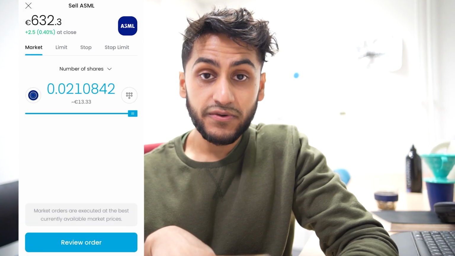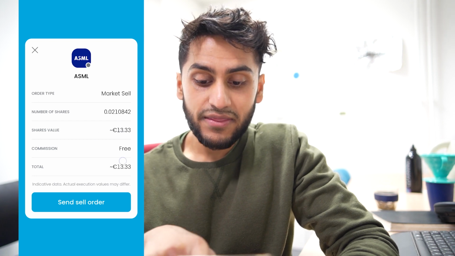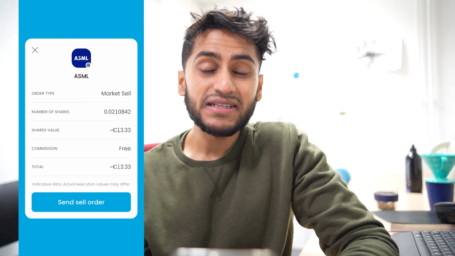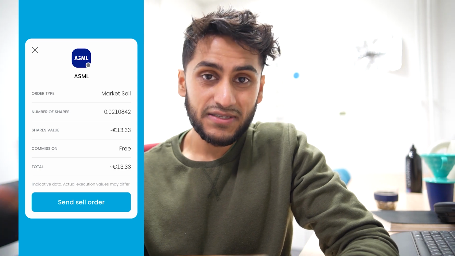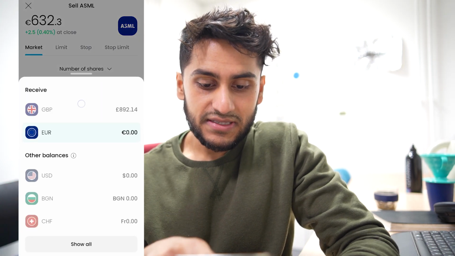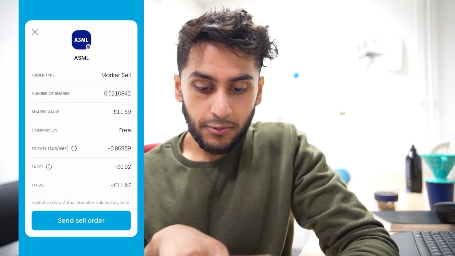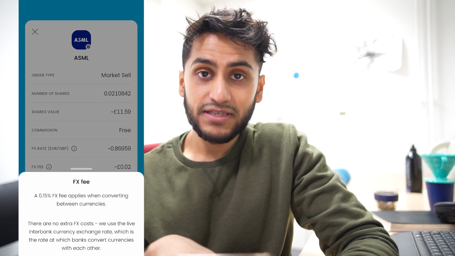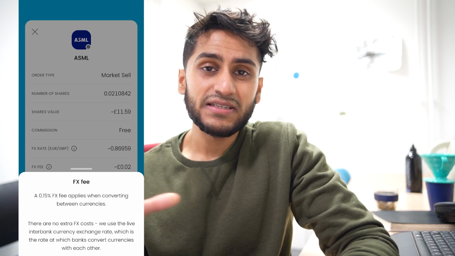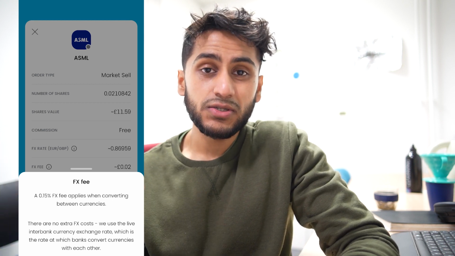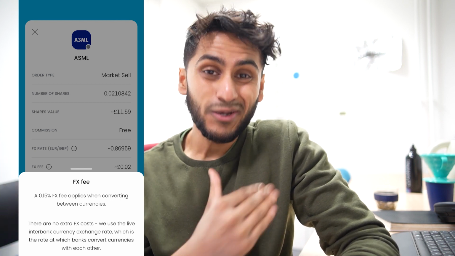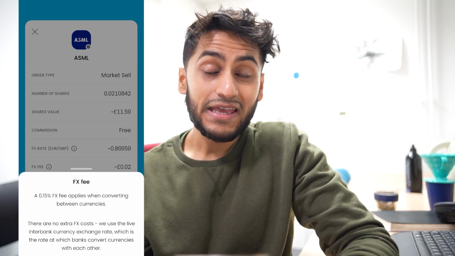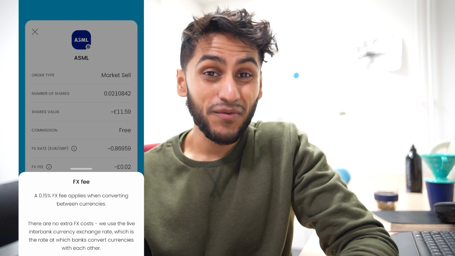Now, when I go to review order, you can see that I can sell the shares that I have in euros and the total will be in euros. This means that I will be bypassing the foreign exchange fee. If I go back into pounds, you can see when I go to review order, there will be a small foreign exchange fee here. As you can see, 0.15% latest foreign exchange fee. This doesn't necessarily change all the time, as Trading212 is a platform which wants to offer the lowest foreign exchange fees, and as far as I know, it is one of the lowest foreign exchange fee providers out there, if not the lowest.